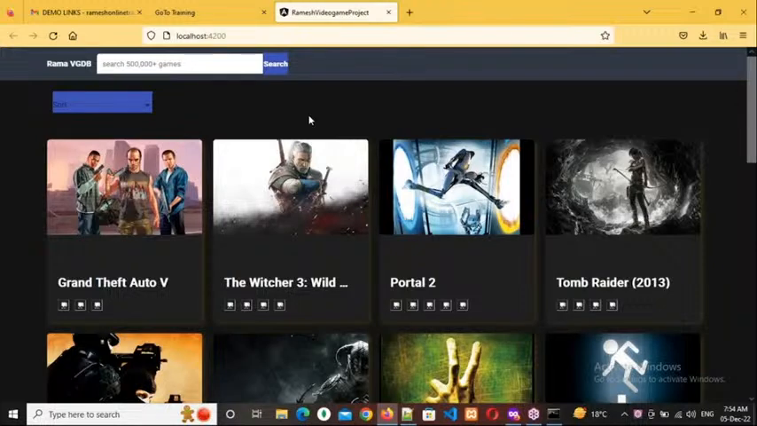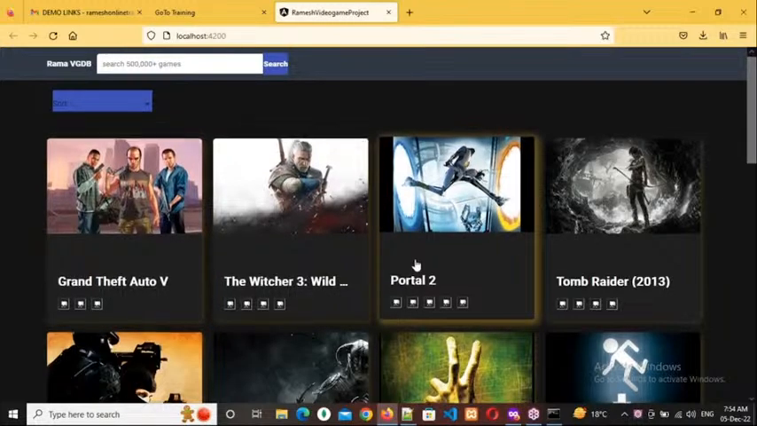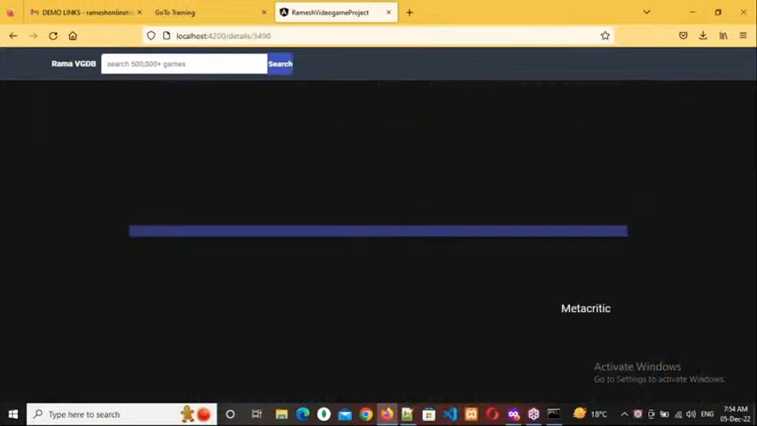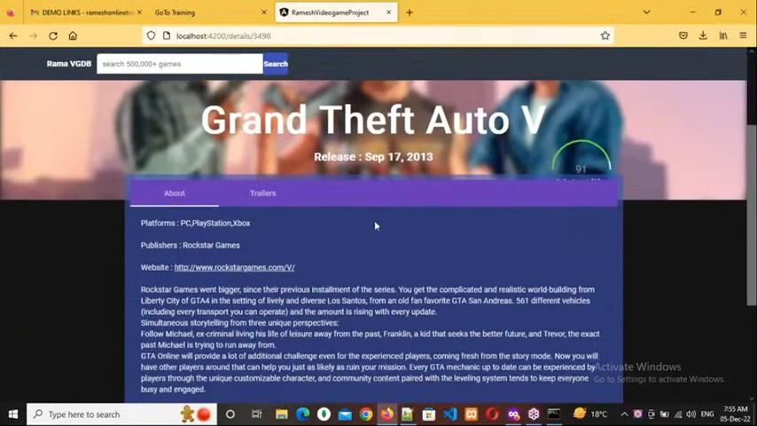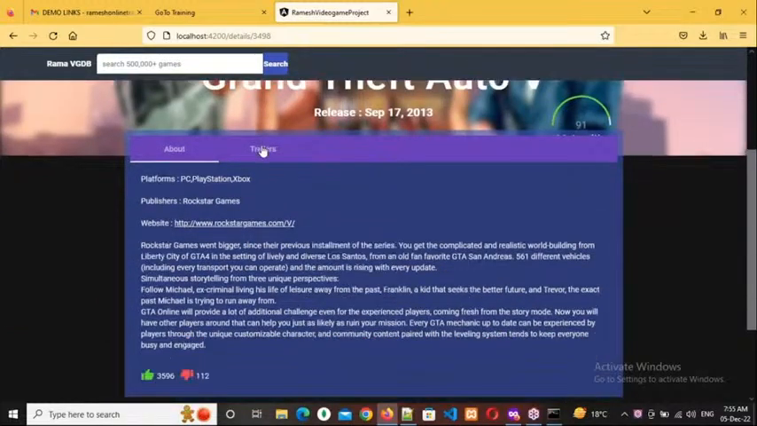If anybody wants to go to that application, they will go and find some trailers. If they are interested, they will purchase that video game and play it at home. For example, Grand Theft, Witcher, Portal, Tomb Raider, like that. Here, for example, Grand Theft, all those things, Siege and trailers.